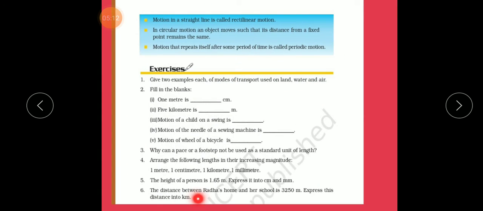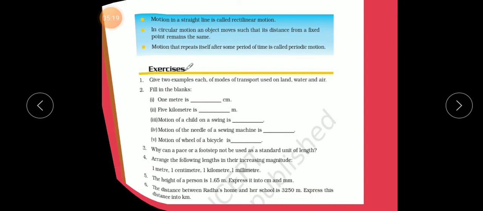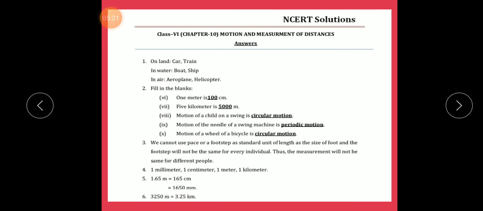The distance between Radha's home and her school is 3250 meters. Express this distance in kilometers. So the answer is 3.25 kilometers. Okay.